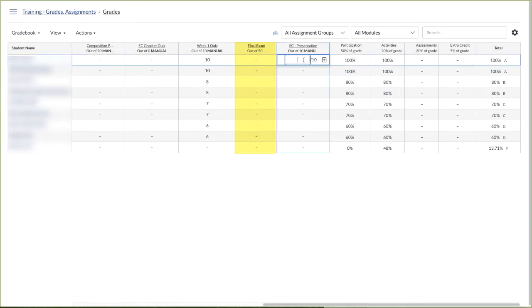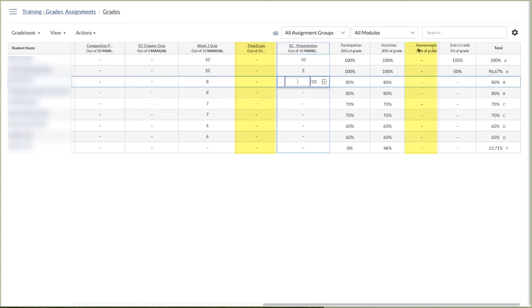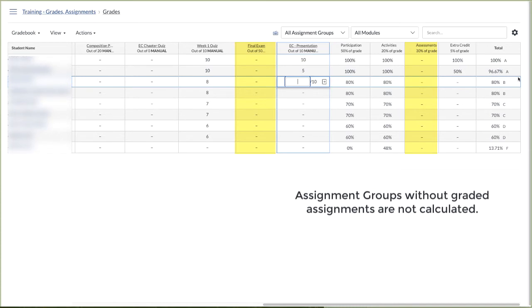If I enter extra credit points, that will give them 100% extra credit in the assignment group, and they still have 100% in the class. If I enter a lower extra credit value here, they actually have less, because the assessment assignment group is not being calculated at 30%. So this percentage total is from participation, activities, and extra credit.